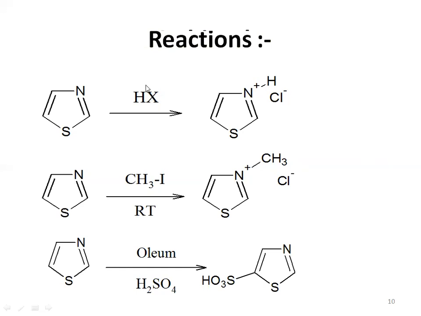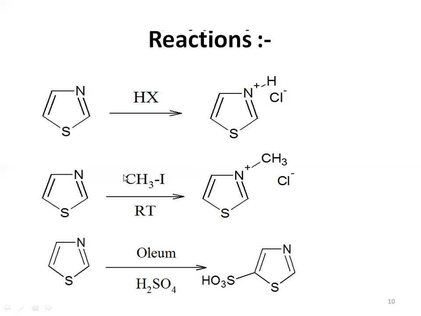There will be a salt formation. That H will attack this nitrogen atom. As we know, Cl is negatively charged. Halogens are negatively charged, so negative charges repel each other, and this hydrogen, which is positively charged, will react directly with the nitrogen and form this positive charge. This positive charge denotes there are 4 bonds. The valency of the nitrogen atom is actually 3, right? It will only prefer 3 bonds, but here we can see that there are 4 bonds, and only because of that there is a positive charge on nitrogen, and this type of compound is called a salt compound.